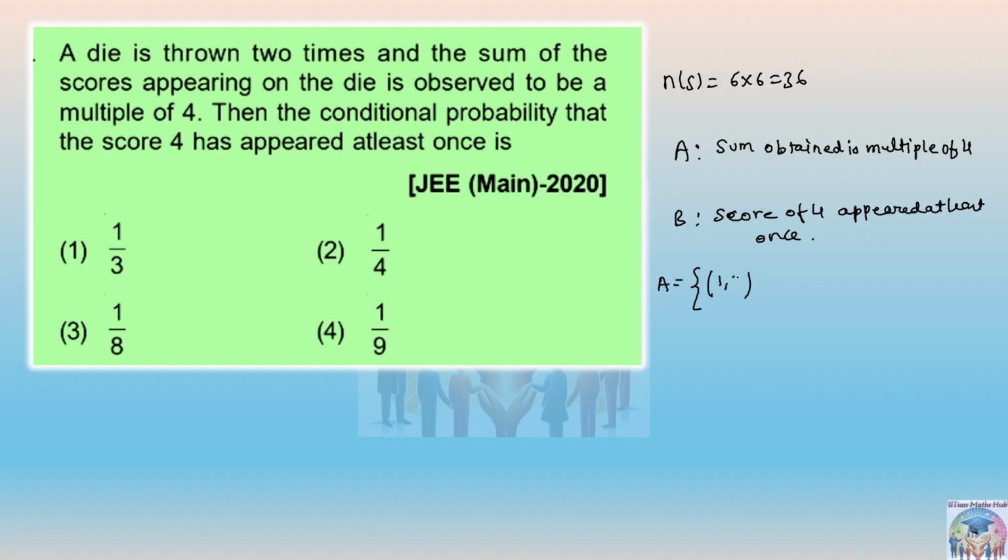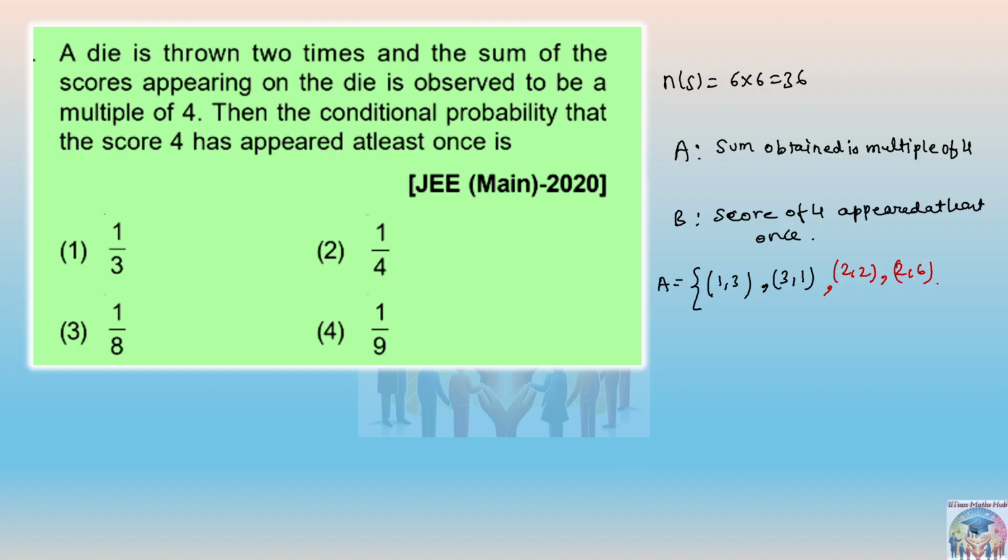So first is 1 comma 3, second is 3 comma 1. I am writing starting with 1, then the next is 2 comma 2, then 2 comma 6. 2 comma 6 is not a multiple of 4.